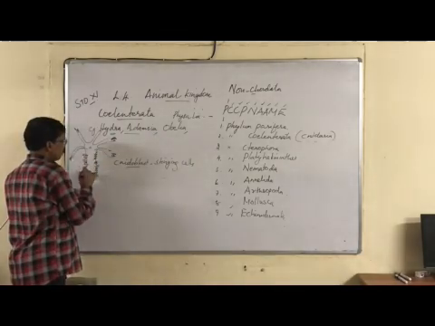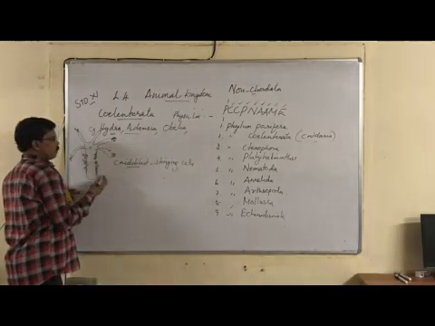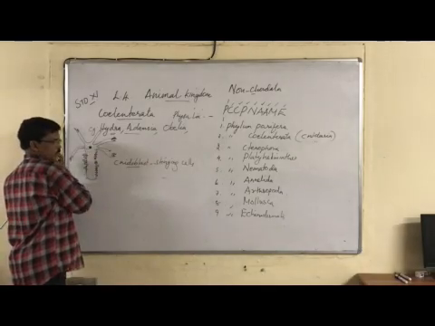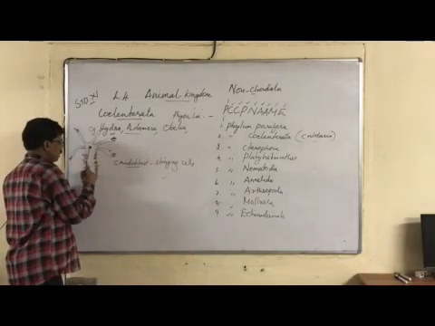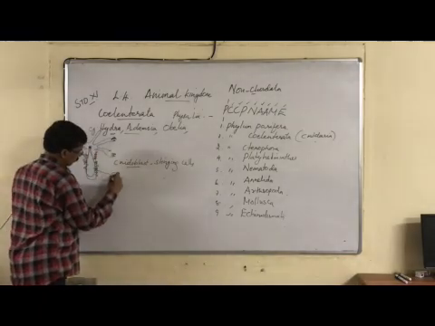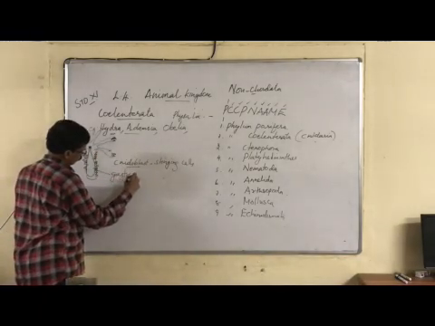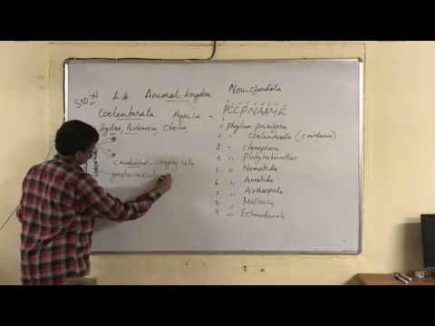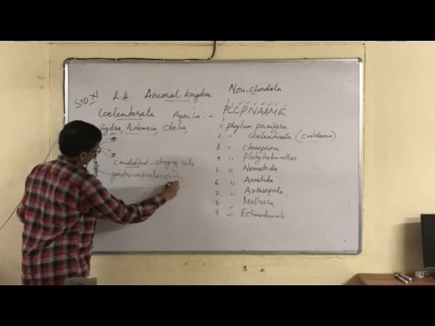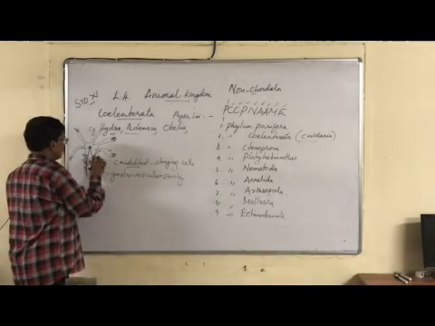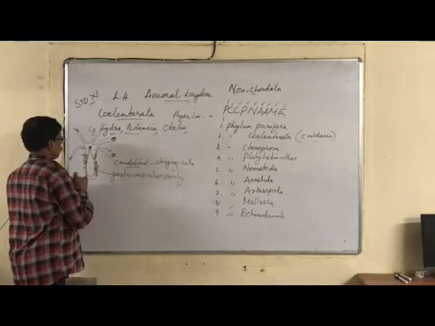Now the next pointer: the mouth at the center of the tentacles leads to a cavity called the gastrovascular cavity.